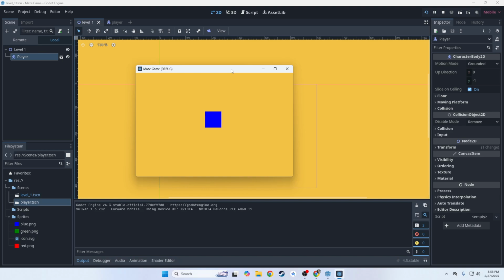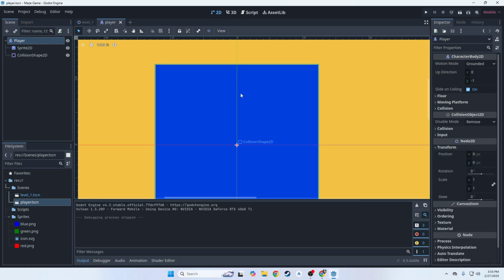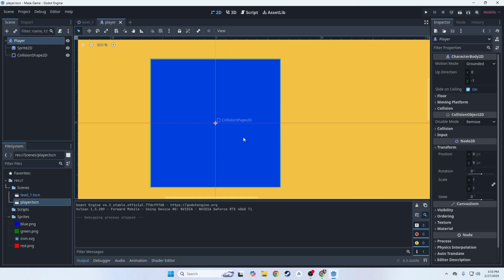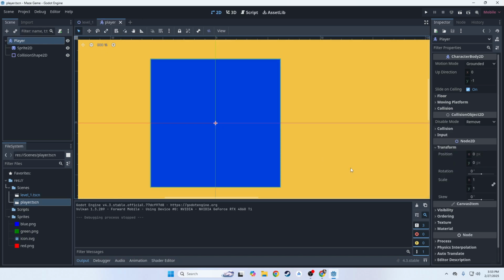It exists. Okay. The nice thing is, now that we have player over here inside level 1, it's a perfect copy of this player scene. So when we make changes to this player scene, those changes will automatically be applied to this player itself. And we can see that it is a scene by looking at this icon. Okay. All right. Perfect. So now we need to write some code. All right. We've procrastinated long enough. Let's actually learn how to write some code.